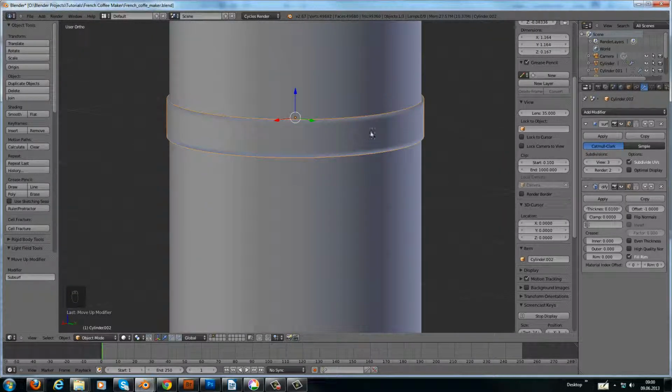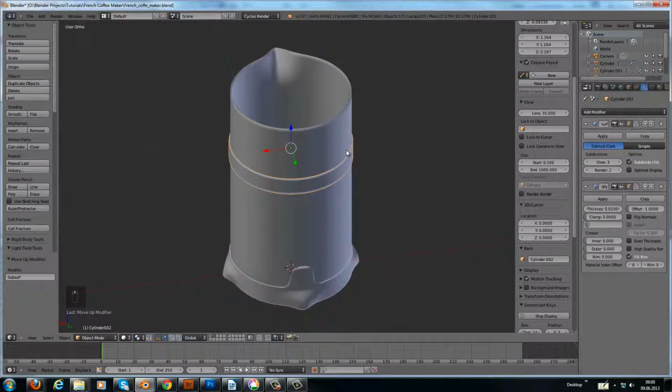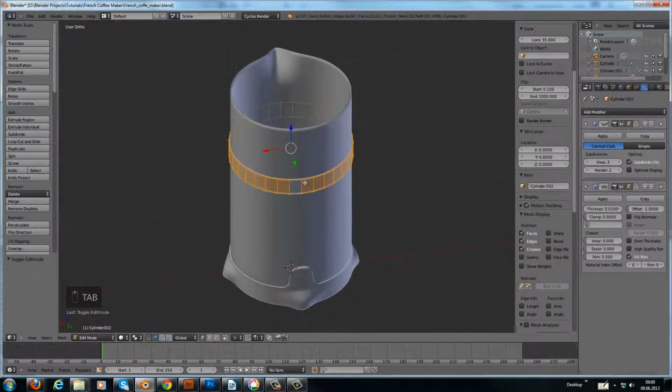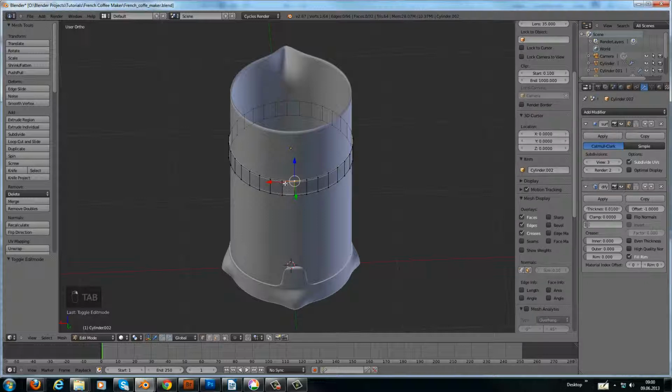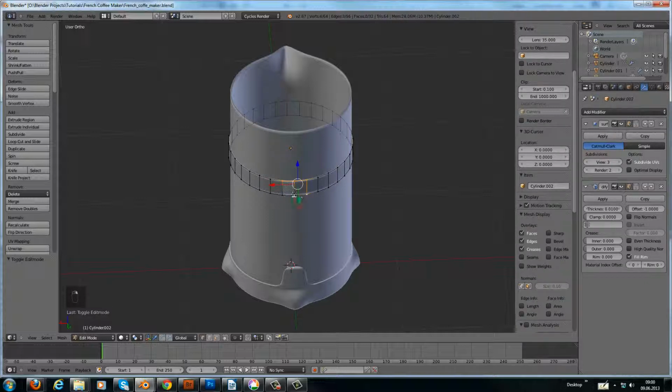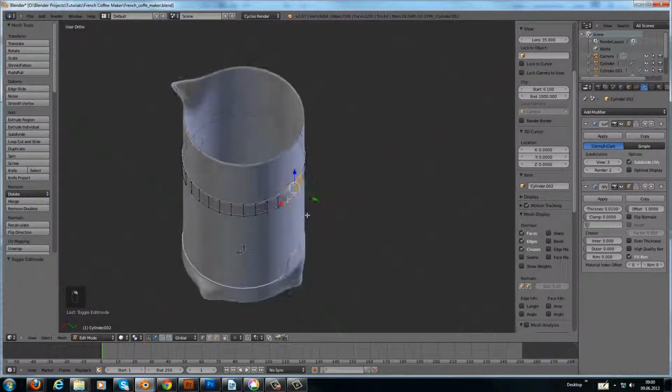Okay, now I want to add some more for the handle.